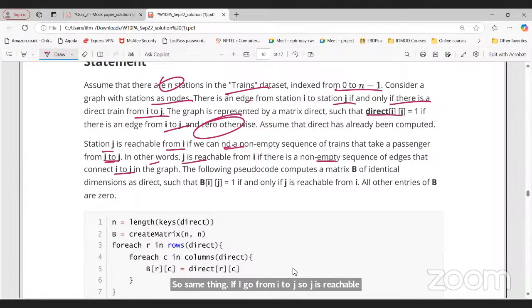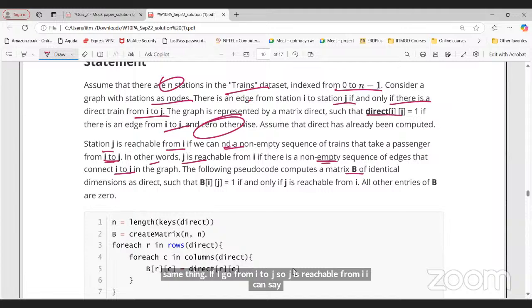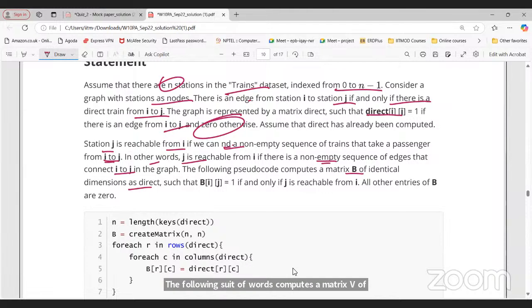The following pseudocode computes a matrix B of identical dimensions as direct, such that B[I][J] is 1 if and only if J is reachable from I. All other entries of B are 0. And here direct is 1 from I to J if there is a direct train, and 0 otherwise. So J is reachable from I. What do you understand by this sentence?